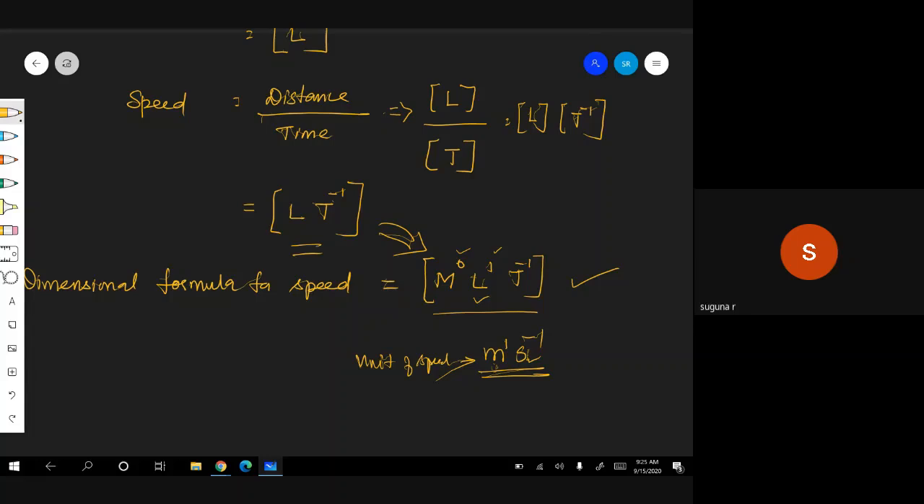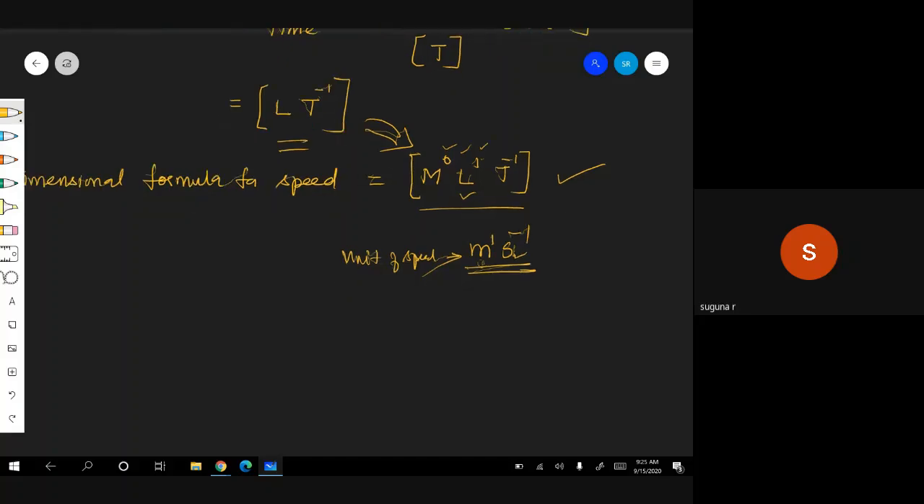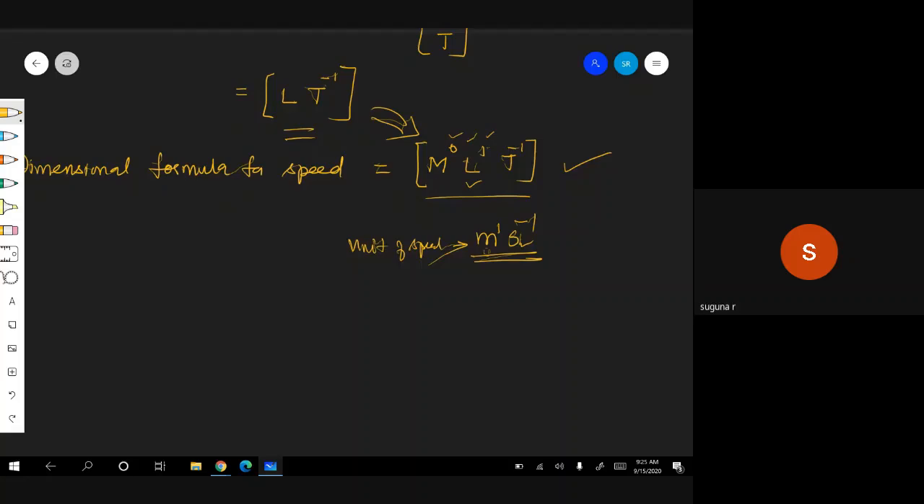How it depends is given by the powers. It depends on 1 dimension of length and minus 1 dimension of time. Are you following, children? Is it clear? Yes, ma'am. Okay, therefore this is the dimensional formula. Dimensional formula means you have to write like this.